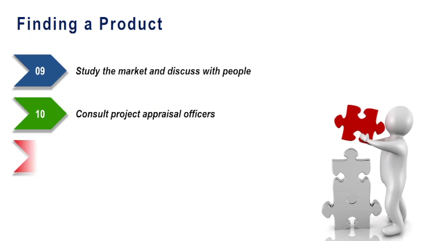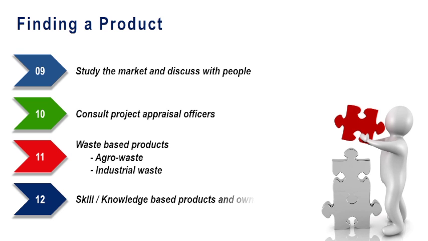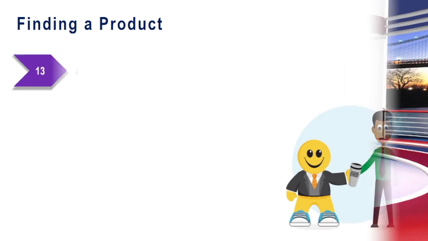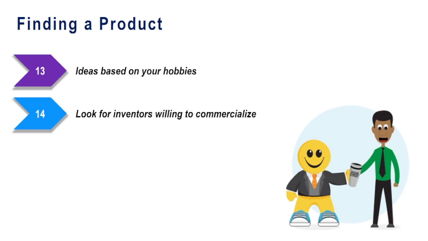Then you can think of waste based products. You can make something out of agro waste or industrial waste. Then you can think of skills or knowledge based products and your own strengths. In case you are a technocrat, as I said earlier, you have certain skills and knowledge, you can think of combining that knowledge by setting up a relevant or equivalent business or enterprise. Then ideas based on your hobbies. You can look for inventors who are willing to commercialize. Even you can buy an ongoing enterprise.